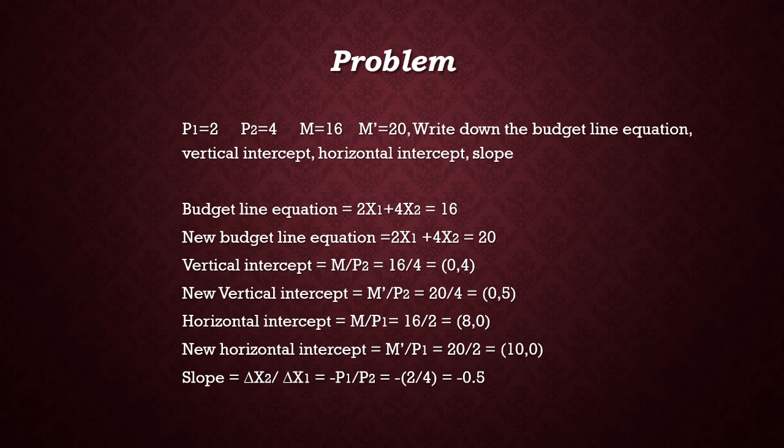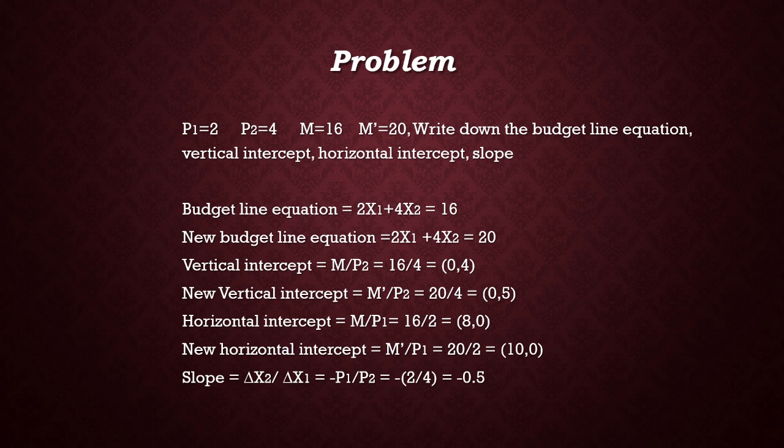Second question, the vertical intercept. The vertical intercept is equal to M by P2, that is 16 by 4, that is equal to 4. From the new budget line, the vertical intercept is equal to M dash by P2, that is 20 by 4, that is equal to 5. In the case of horizontal intercept, the initial intercept is equal to M by P1, that is 16 by 2, that is equal to 8. The new horizontal intercept is equal to M dash by P1, that is 20 by 2, that is equal to 10.